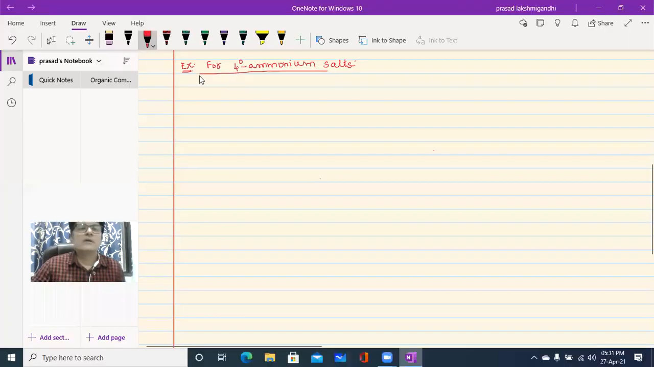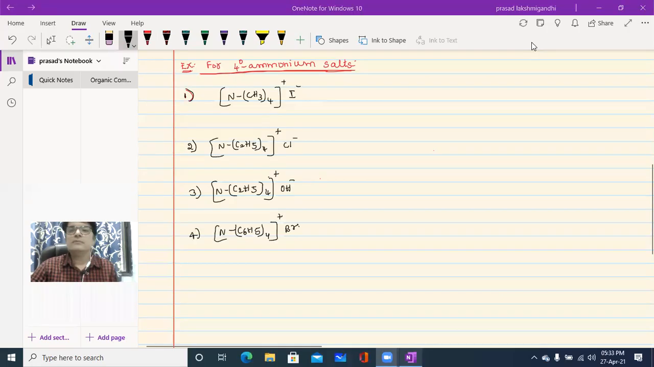See here, I'm going to write examples of quaternary, in the sense that we can simply write them as 4-degree ammonium salts. I'm going to write a few examples. See the first one. I have given these examples. Example one, see the first example, beta.